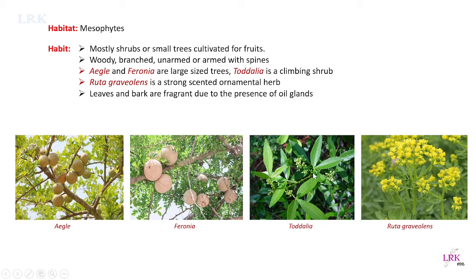And Toddalia is a scandent, climbing shrub. Or we can also call it a scandent shrub. And this is Ruta graveolens. It is an ornamental scented plant of this family. Leaves and bark are fragrant due to the presence of oil glands. So this is regarding the habit of this family.